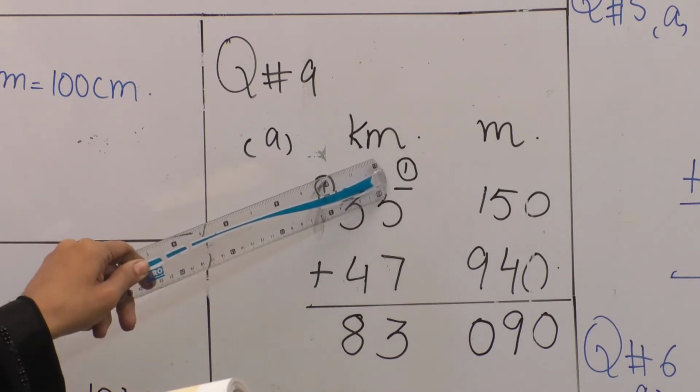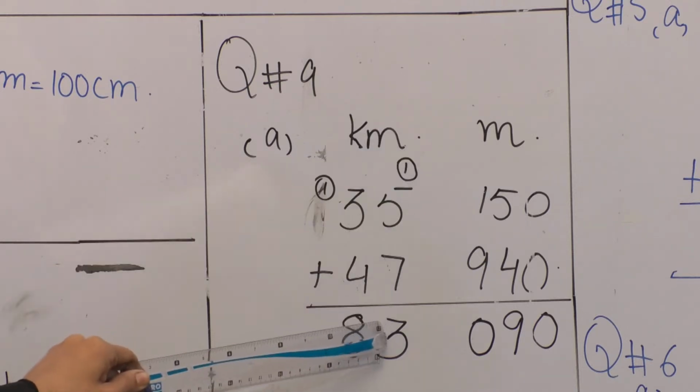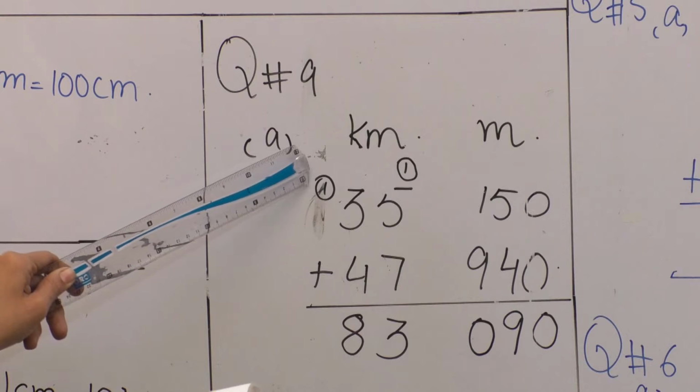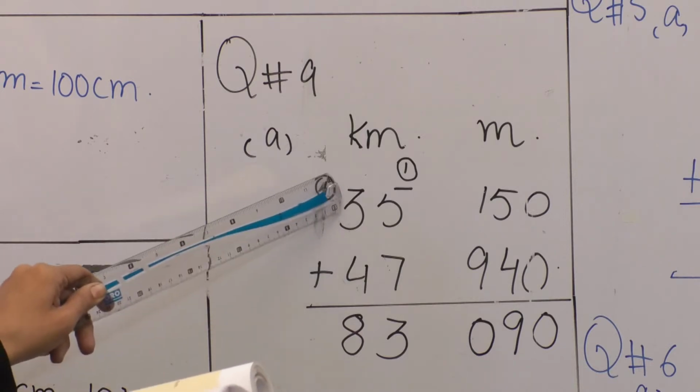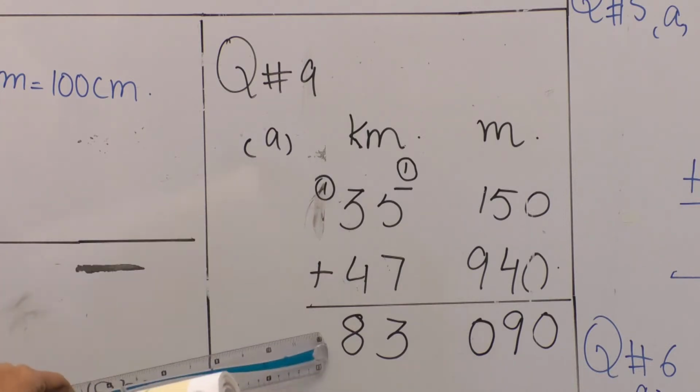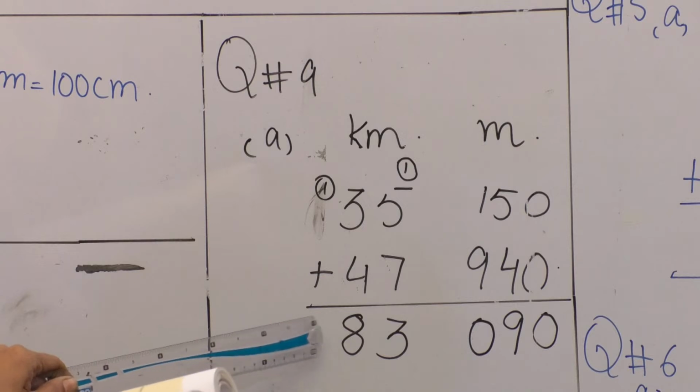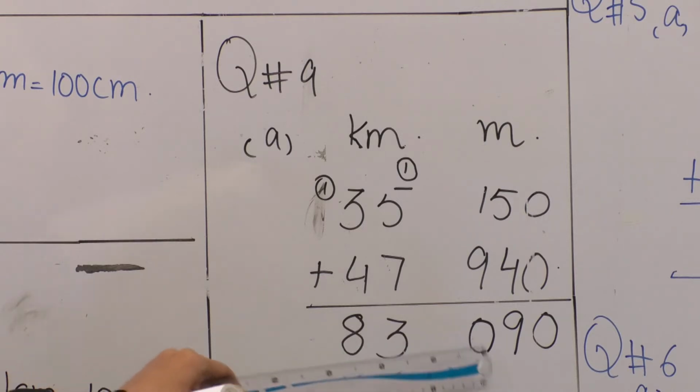7 plus 5, 12, 12 plus 1, 13. 3 will be written here and 1 will be carried above. 4 plus 3, 7 and 7 plus 1 will become 8. So your answer will be 83 kilometers and 90 meters.